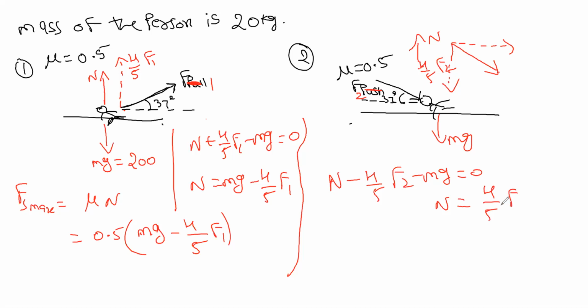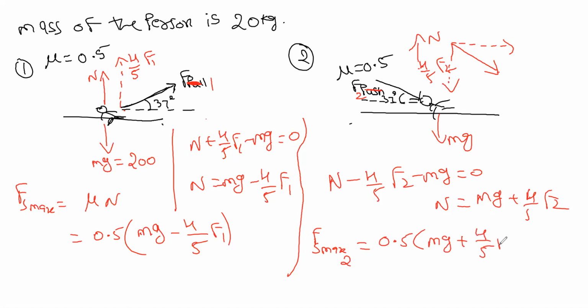So n will be mg plus 4 by 5 F2. So we get Fs max 2 as 0.5 times mg plus 4 by 5 F2. Right?